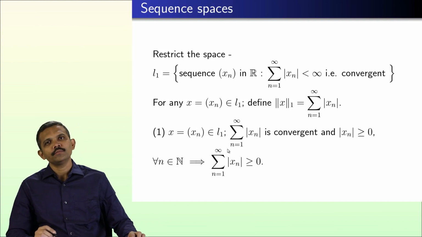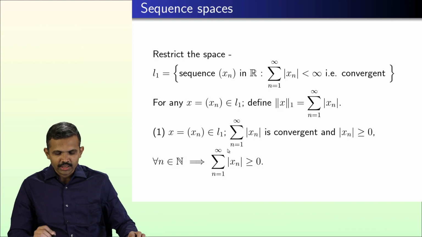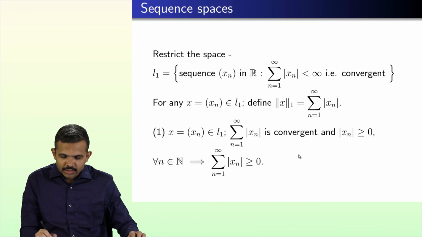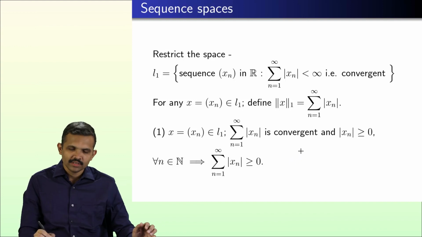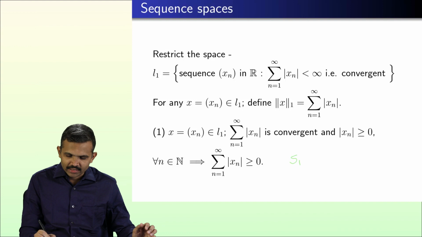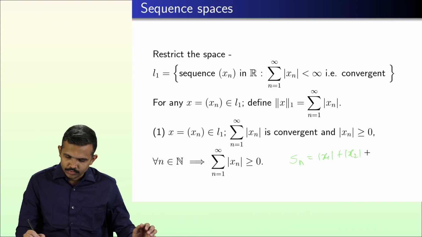To argue precisely, we consider the partial sums Sn as mod x1 plus mod x2 plus and so on up to mod xn.